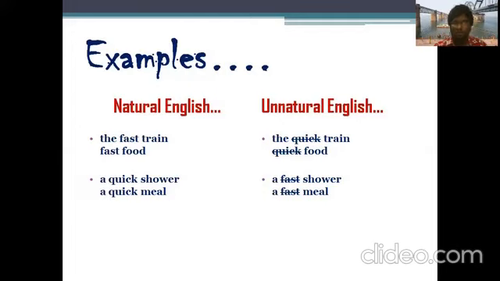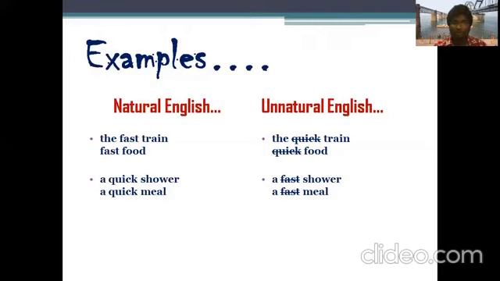we need to take a quick shower. We should not take a fast shower. As you're seeing here, we should not say a fast shower, but we should say a quick shower. Just now I took, let me take a quick shower. That is how we have to say. We should not say, let me take a fast shower, because you're going to finish it in a faster way. No, it doesn't mean that. Sorry, it is not the word that you have to use over there.